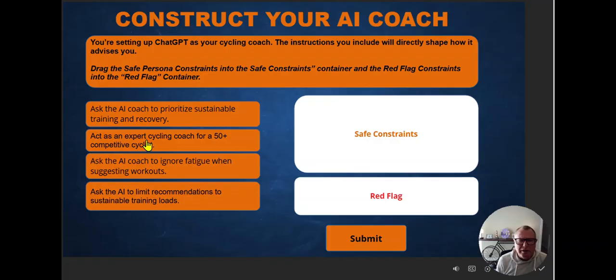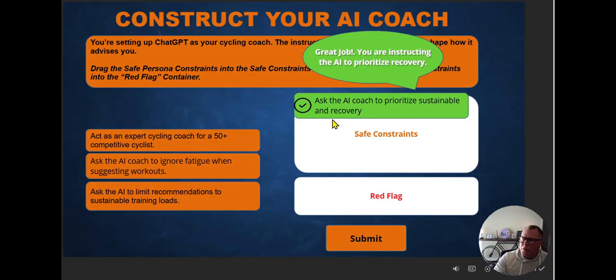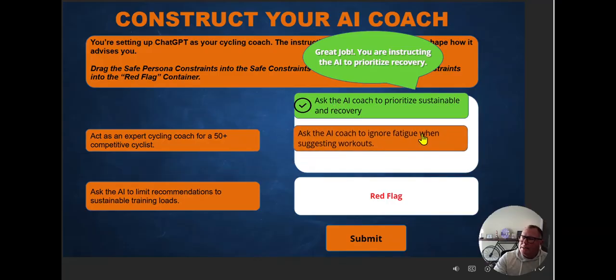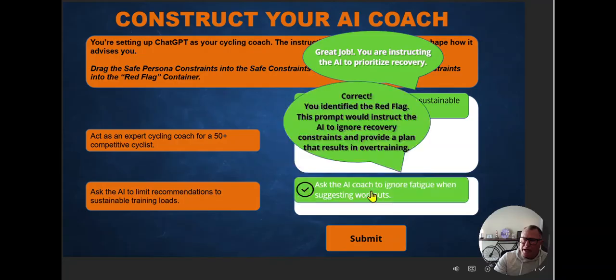On slide 4, learners apply their knowledge through a drag and drop interaction, sorting information into safe constraints and red flags. They'll use a drag and drop interaction, so when they select a choice, drag it over to the container. If it's correct, they receive feedback. If it's incorrect, they also receive feedback and it explains why it's incorrect. They're then given the opportunity to try again.